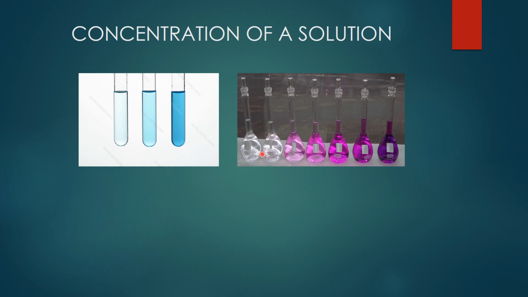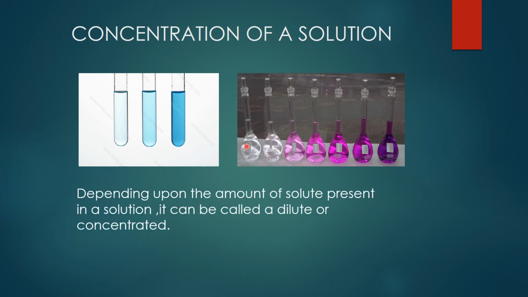So based on the amount of solute particles, we will say whether the given solution is dilute or concentrated. So depending upon the amount of solute present in a solution, it can be called dilute or concentrated. Got it, children?